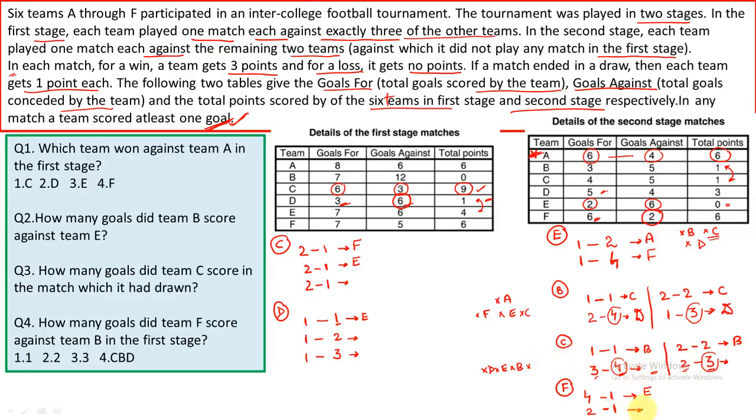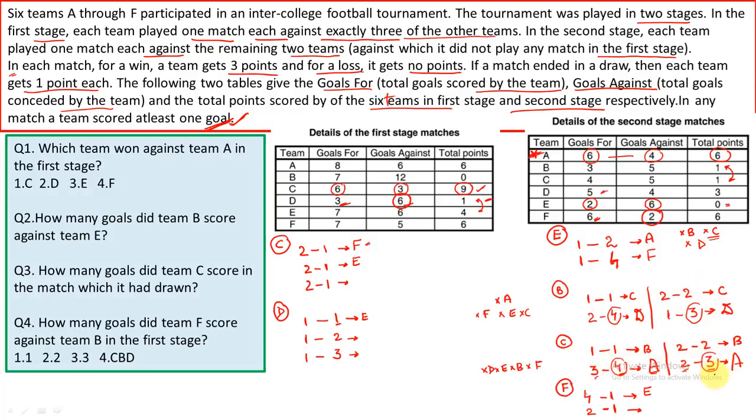Okay, F can also not come because 2-1 is not a possible combination, and of course F is playing with C in the first stage. So the only team which is remaining is A. Okay, A. Now also we can see that with the win of A, the winning difference is also 1.